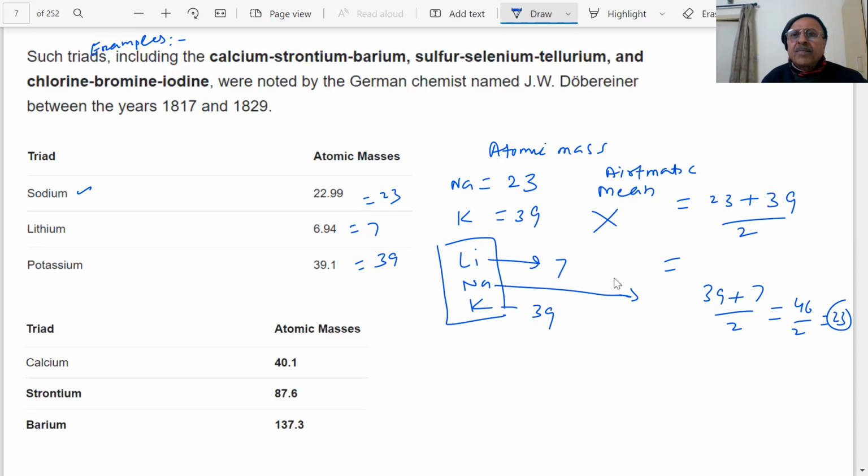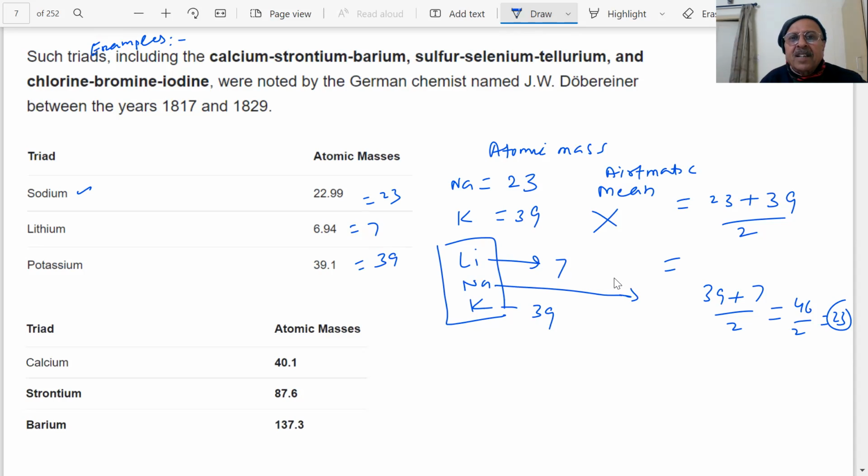So the law of triad is now clear. Lithium, sodium, and potassium are arranged in the triad form.